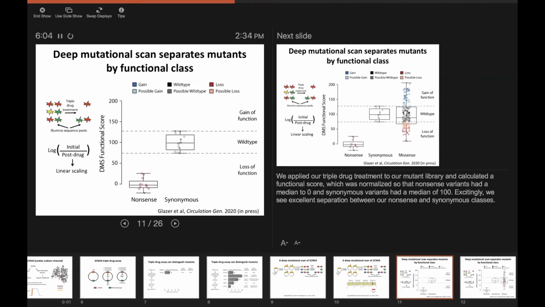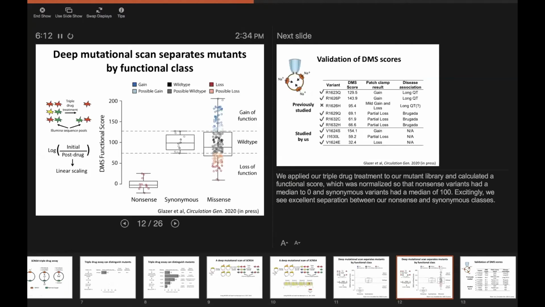But what we saw is a pretty nice separation between our nonsense and synonymous classes, which are kind of our control groups. And then for our missense variants, which are ultimately the variants we're interested in understanding, we saw a cloud centered near the wild type level, but stretching, including some loss and some gain of function, putative loss and gain of function variants. And based on the replicates, we were able to figure out which of these variants were excluded from overlap in the wild type range.